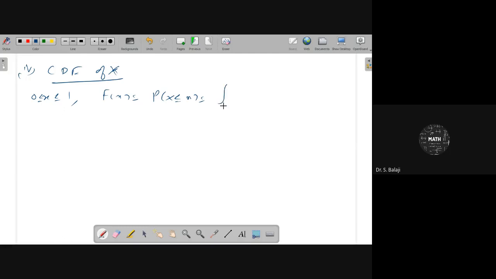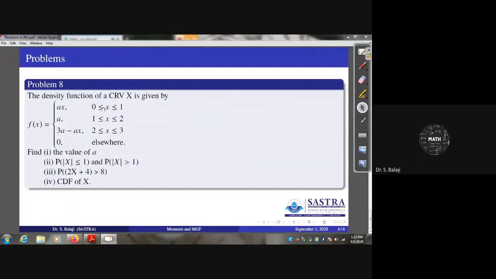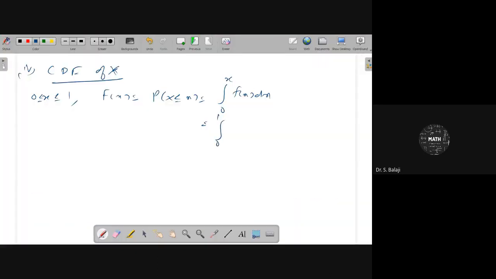In what manner can you proceed here? 0 to x only: integral from 0 to x of f of x dx. Since 0 to 1 they are asking, you have to proceed 0 to x here. Therefore integral of ax dx, where a is 1 by 2. So it will be the integral from 0 to x of 1 by 2 dx. 1 by 2 times x only, from 0 to x. Therefore your answer will be x by 2. So for 0 less than or equal to x less than or equal to 1, your CDF will be x by 2.